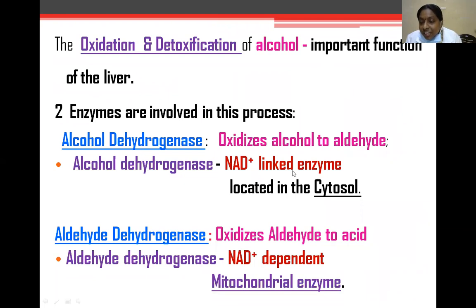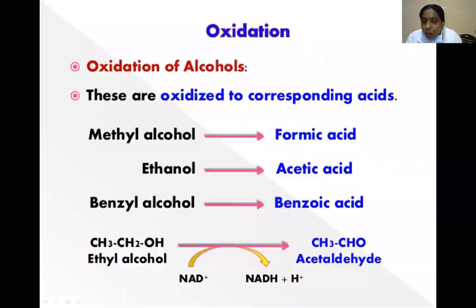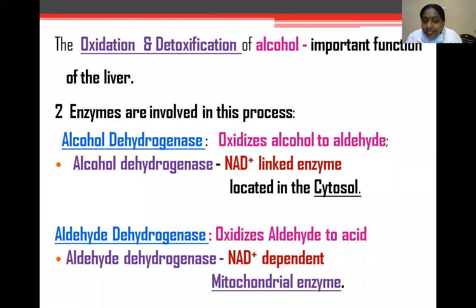Oxidation and detoxification of alcohol is an important function of the liver. The enzymes involved in this process are alcohol dehydrogenase and aldehyde dehydrogenase. Alcohol dehydrogenase first oxidizes alcohol to aldehyde. Next, aldehyde dehydrogenase oxidizes aldehyde to the acid. Alcohol dehydrogenase is an NAD-linked enzyme, which is located in the cytosol. Aldehyde dehydrogenase is an NAD-dependent enzyme, which is located in the mitochondria.